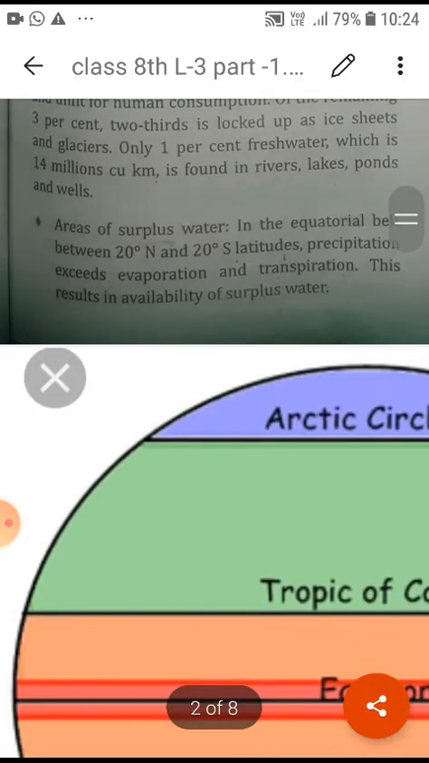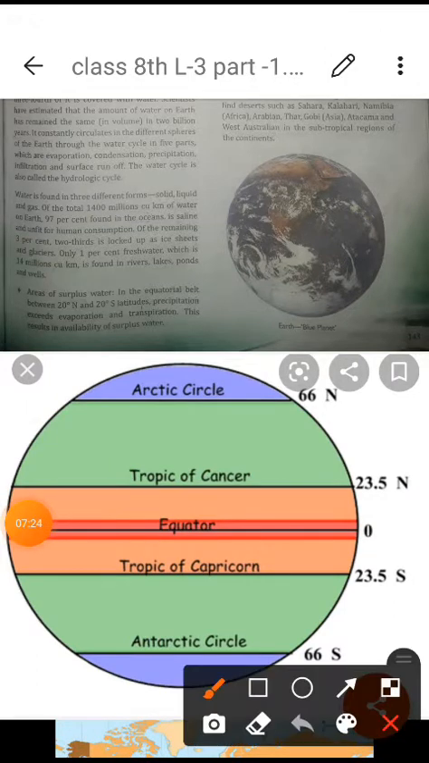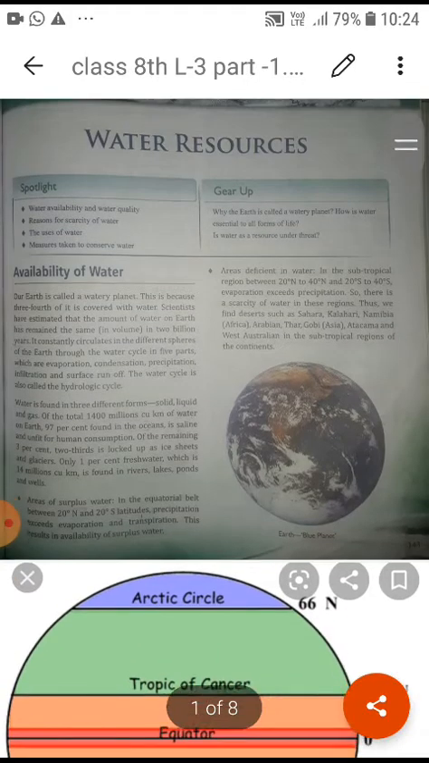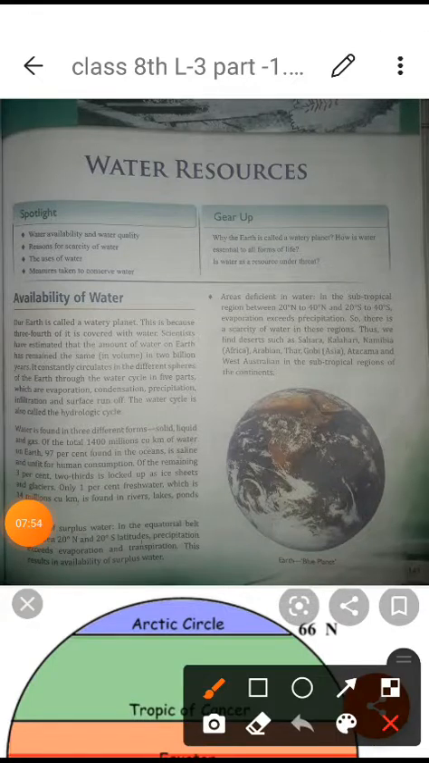So we can understand this here in this diagram, students. Just now I explained where the equator area is. 0° is the equator, and up to 20° north is this area. These are the tropical regions, this area and this area, you should be aware of this. Here there is more availability of water because this area is very hot and has a large amount of water.